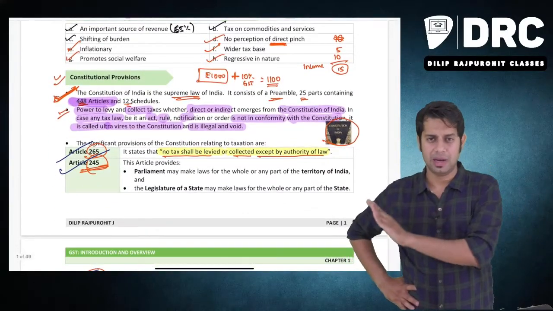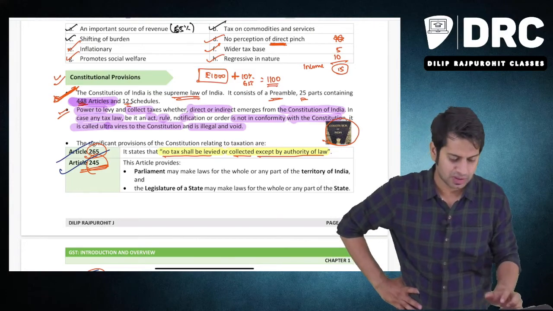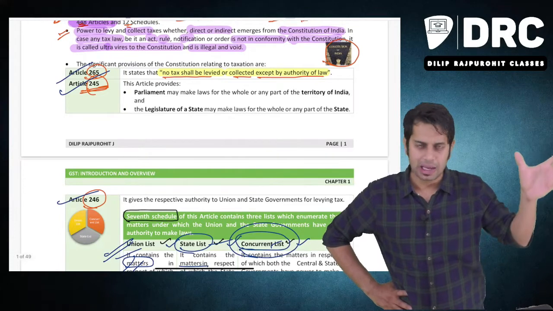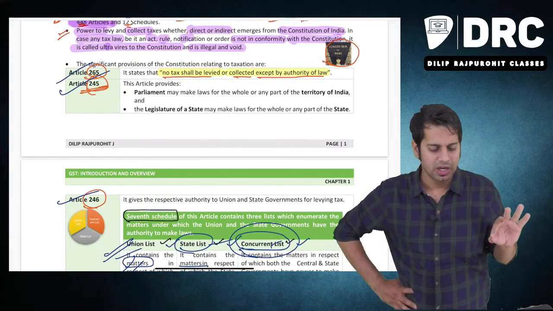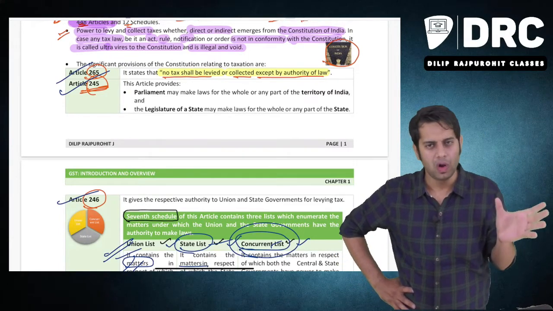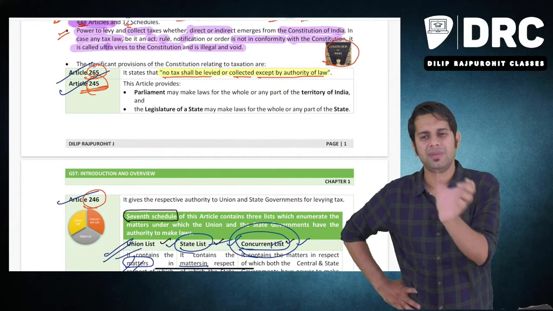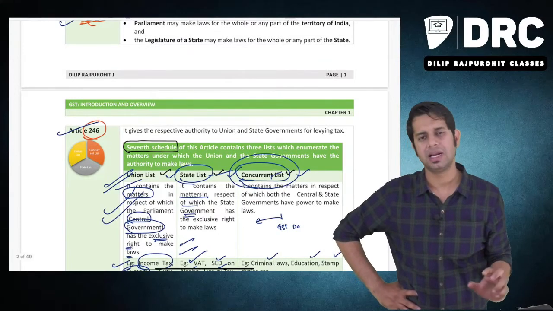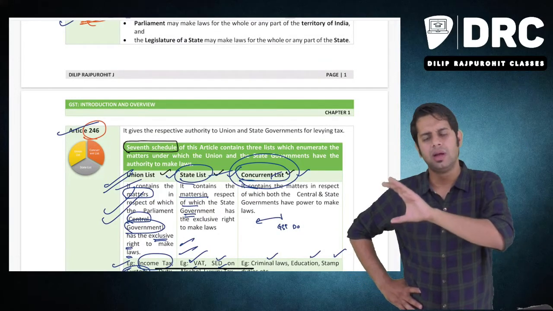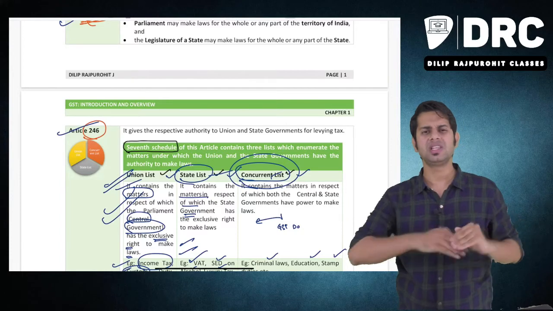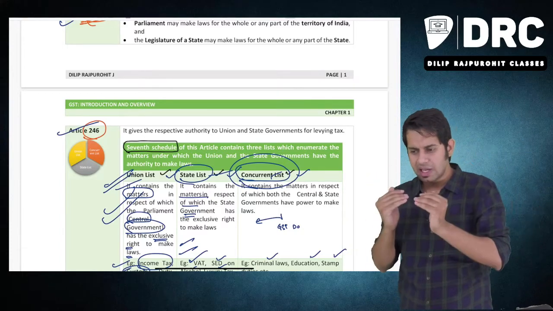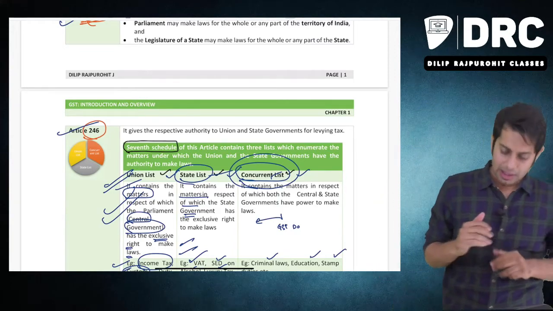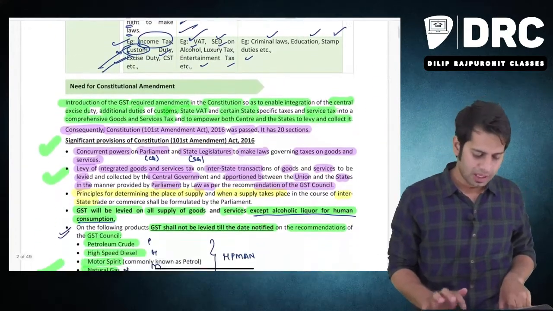Article 265 says no tax can be levied or collected unless there is an authority to levy such taxes. Article 245 says central government has the power to make law for the entire India or any part of India. State government has the power to make law for whole of state or any part of state. Parliament means what? Central government. Legislature of state means what? State government. Then Article 246 said there are three lists: union list, state list and concurrent list. Whatever is there in union list, only central government can make the law. Whatever is there in state list, only state government can make the law. Whatever is there in concurrent list, both the central government and state government can jointly make the law.